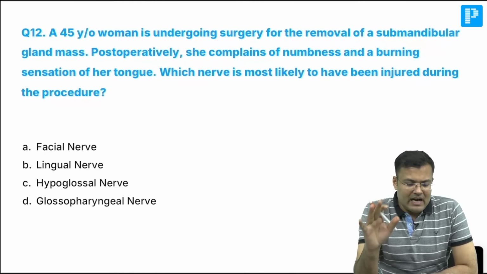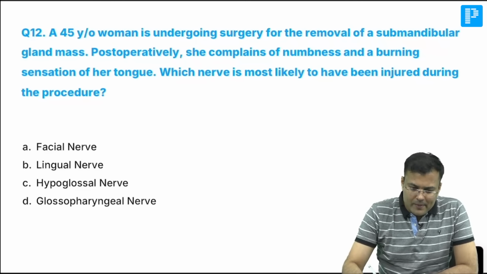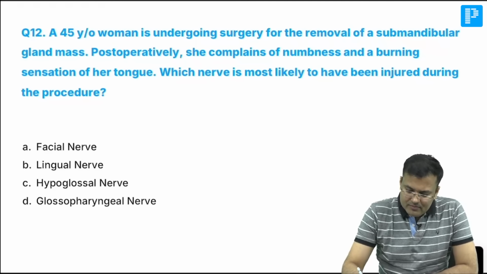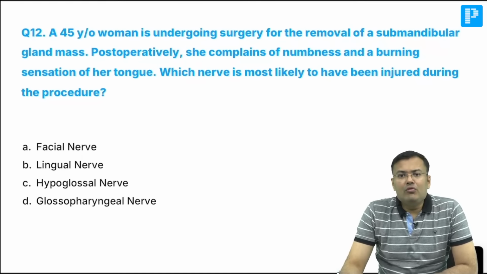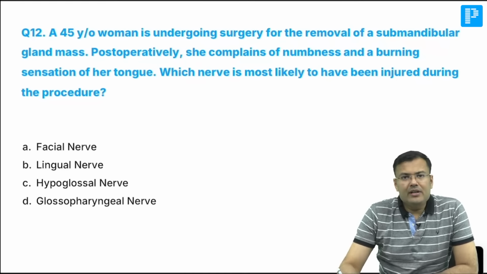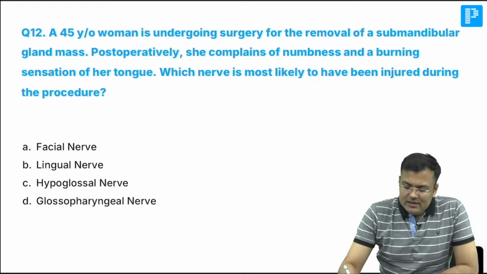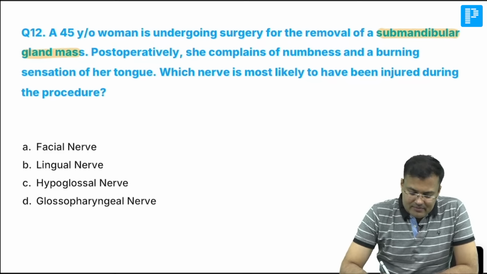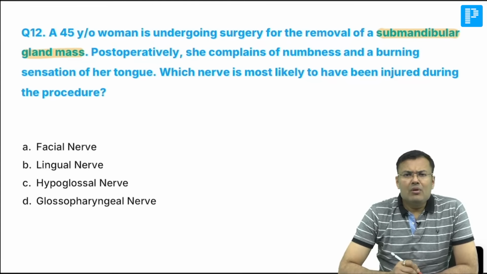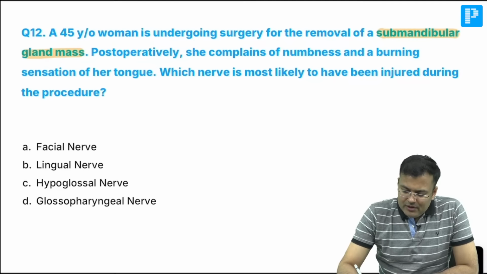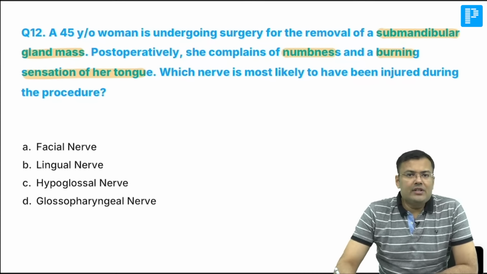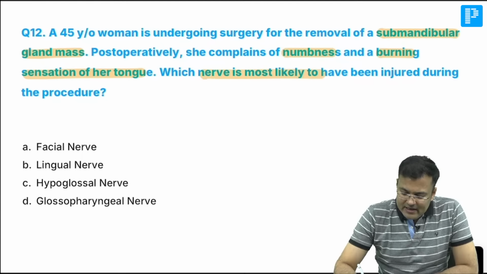Again, a famous question asked in INI-CET. Read the question, guys. 45 years old woman undergoing surgery for removal of submandibular gland mass. Can you see? Post-operatively, she complains of numbness and burning sensation in her tongue. Which nerve is most likely to have been injured during the procedure?